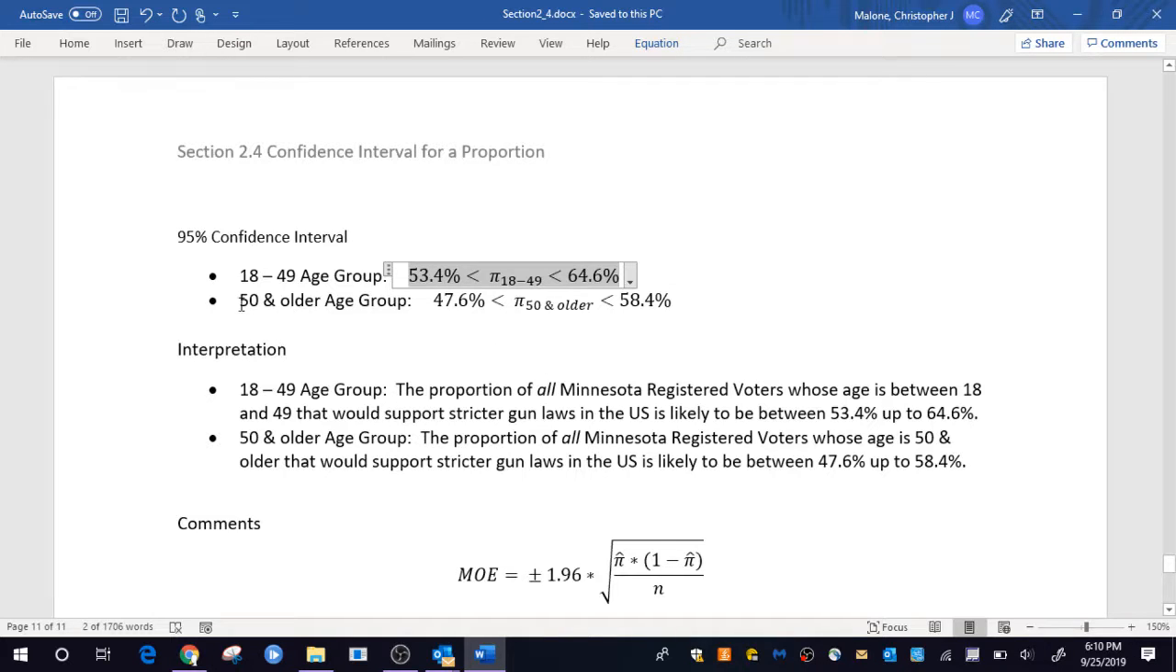However, I cannot make that claim for the 50 and older age group. So the range of likely values goes from about 48% up to about 58%. So I cannot say that a majority are going to support here, because that lower range of a likely value, right, dips below 50% a little bit.